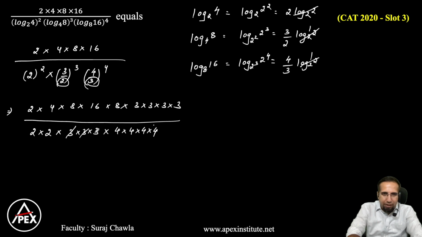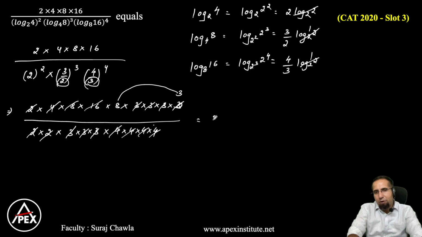So 3 3's will get cancelled with these 3 3's. 2 into 2 is 4, gets cancelled with 4. Now 8 2's are 16. Okay. 16 gets cancelled here, and this 16 also gets cancelled here. I'm repeating, this 3 is not getting cancelled. This 3 is left out. So finally, what do I have? I have an 8 into 3. That means my final value becomes 24.